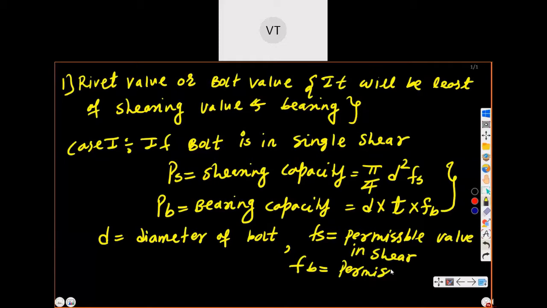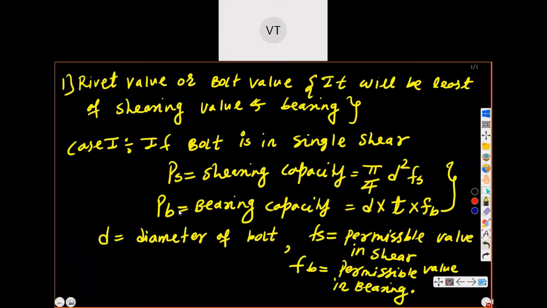Fs we know, Fb we know. So one by one we will write. You know the bolt value will be the least of the bearing value and shearing value. So we calculate bearing and shearing, and one by one we will calculate this Fs.